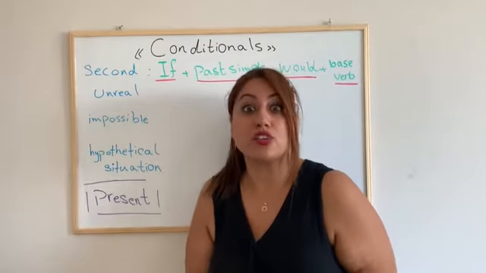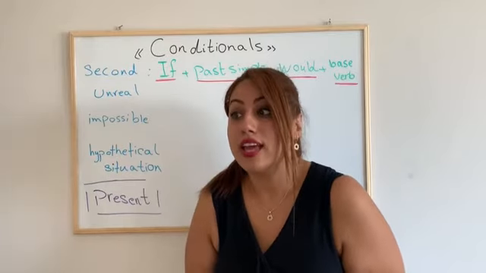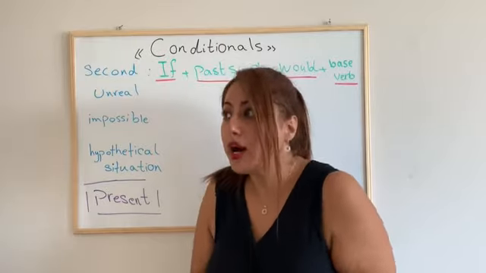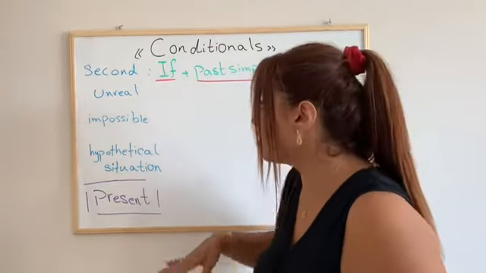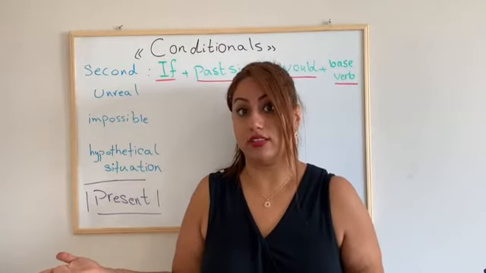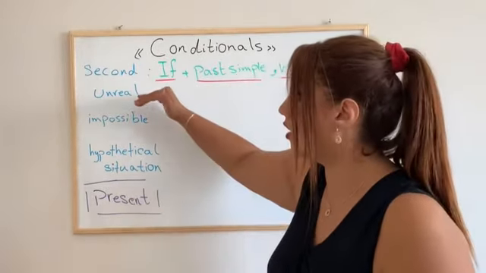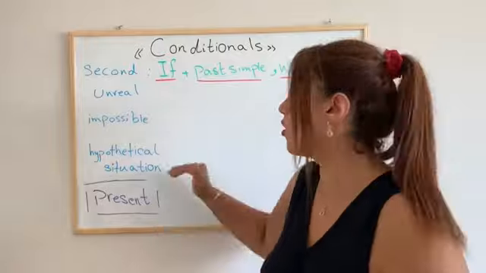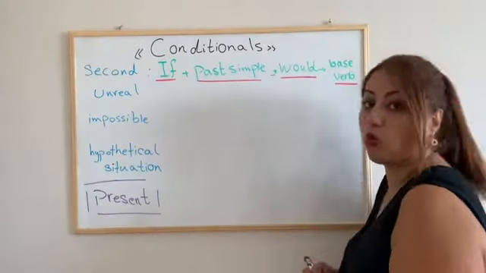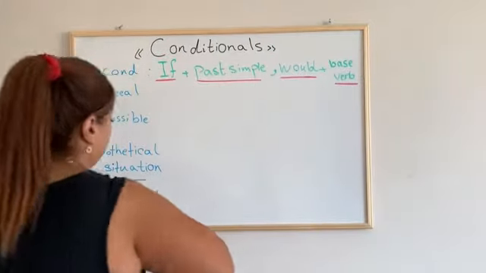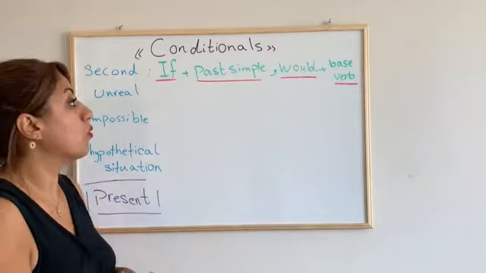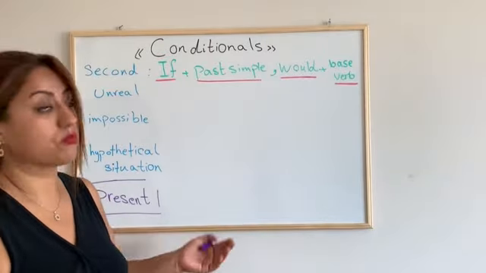It's a kind of wish, I want, and even in the past I wanted, even now I wanted it, but the result shows, unfortunately, I don't have it. The result is unreal, impossible, or hypothetical. If I had money, I would buy a bigger house. But now I say that I don't have money, so I don't have a bigger house.